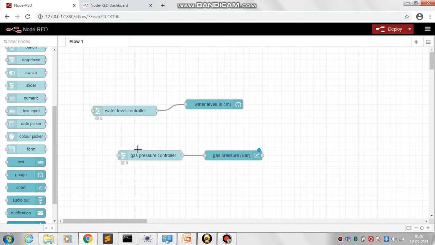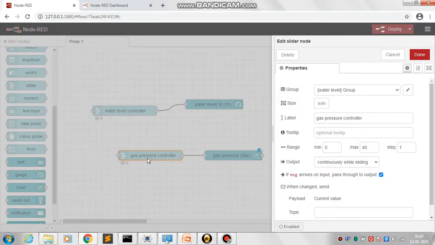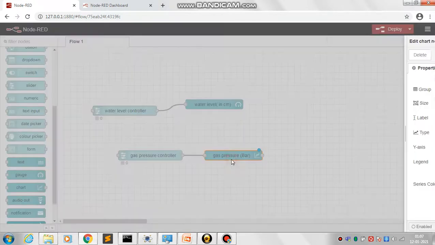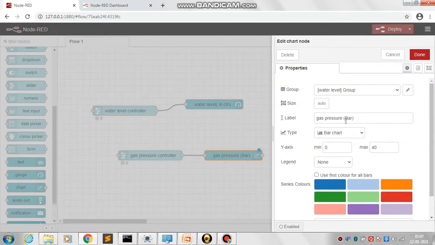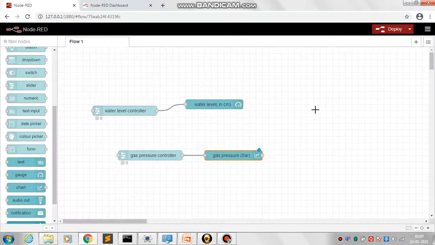And then I selected a new slider, that is here, and then a chart. For the slider, I labeled it as gas pressure controller with range from 0 to 40. And for the chart, I labeled it as gas pressure in bars, type of chart as bar chart, and range, that is maximum value 40. Then I clicked on deploy.